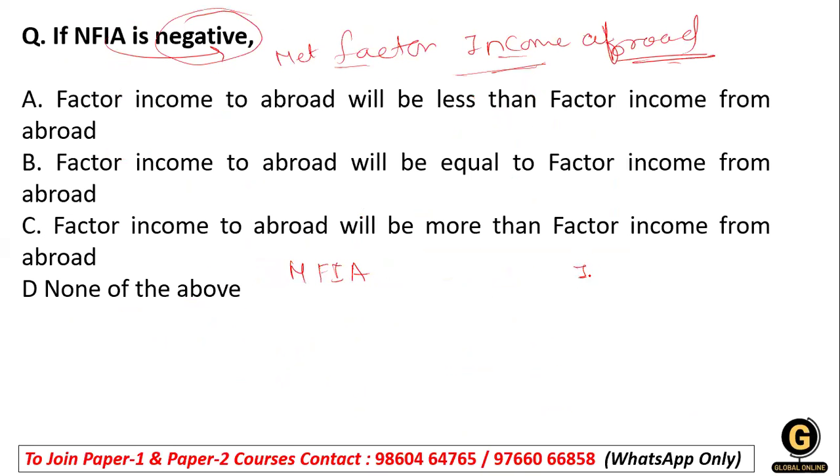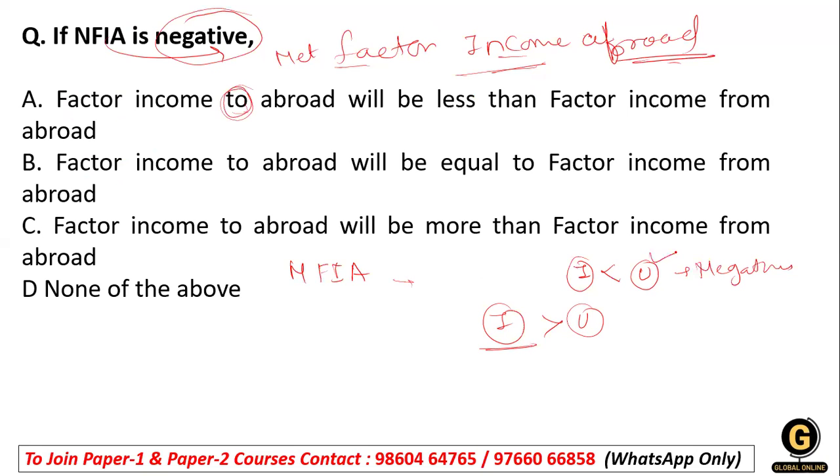And it will be positive when India earns more from the abroad as compared to the USA. The first statement given is the factor income to abroad.